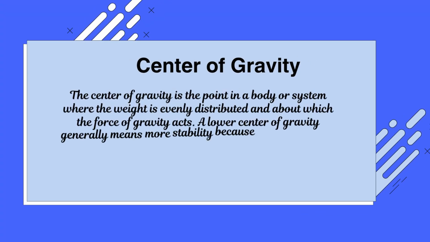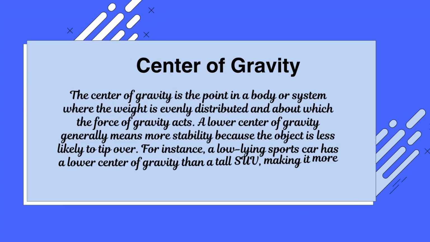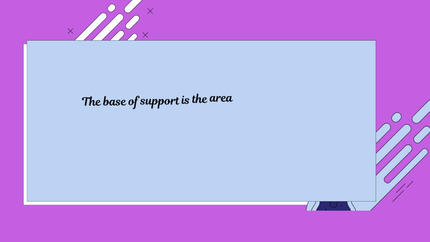The center of gravity is the point in a body or system where the weight is evenly distributed and about which the force of gravity acts. A lower center of gravity generally means more stability because the object is less likely to tip over. For instance, a low-lying sports car has a lower center of gravity than a tall SUV, making it more stable during sharp turns. Base of support.